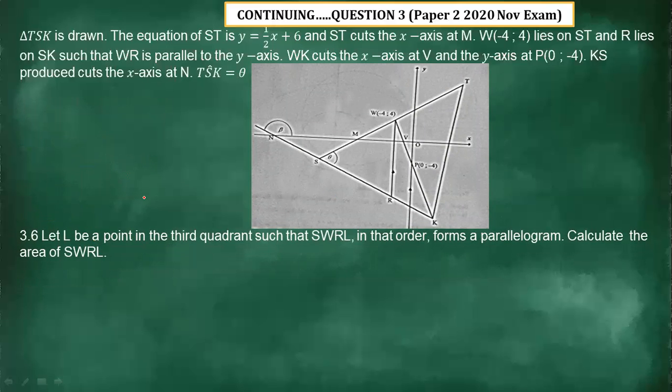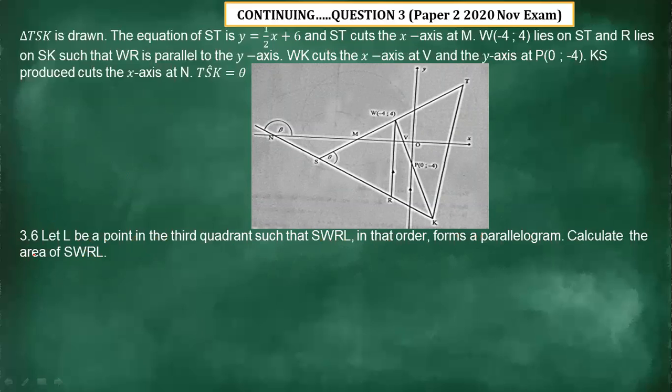All right, same scenario, same question. Same scenario, same diagram, but now we have the new question. 3.6, let L be a point in the third quadrant such that SWRL in that order forms a parallelogram. Calculate the area of what? Of